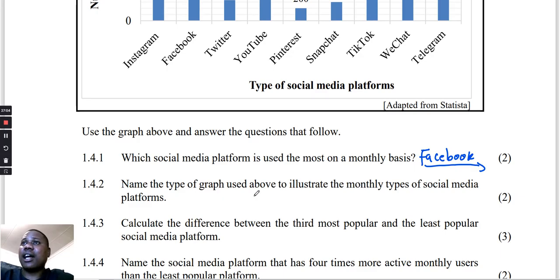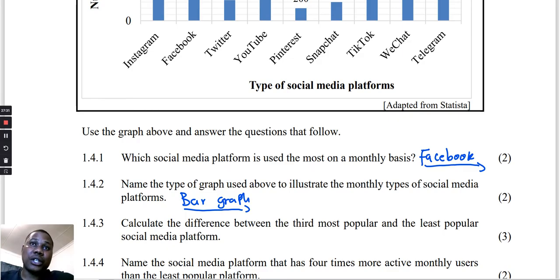Name the type of graph used above to illustrate the monthly users of the social media platforms. So this type of graph here is called a bar graph. We have lots of graphs, so you need to do research. We have the double bar graph, the multiple bar graph, the stacked bar graph, the scatter plot, the line graph, the pie chart.